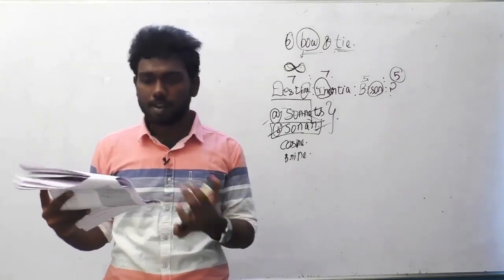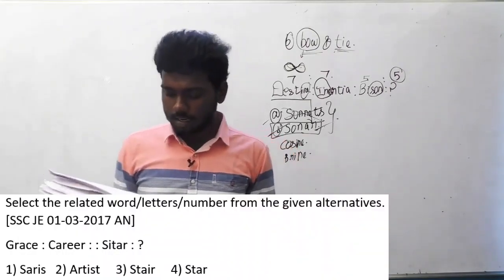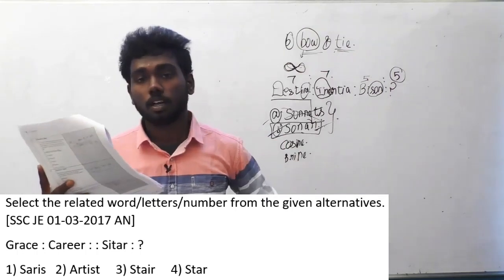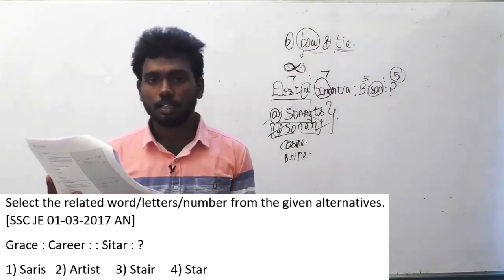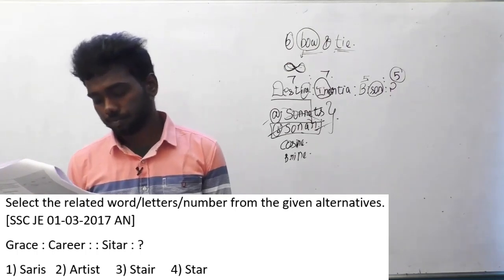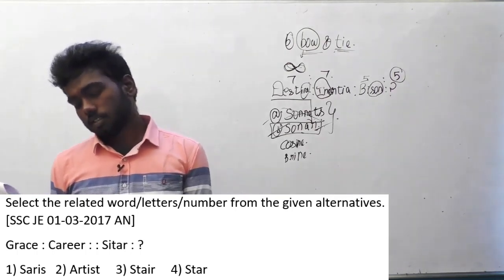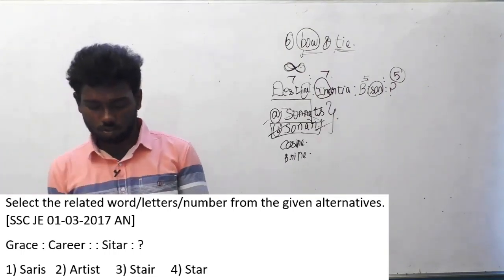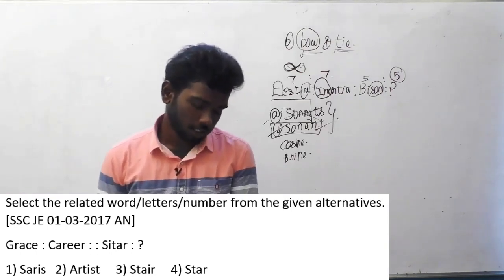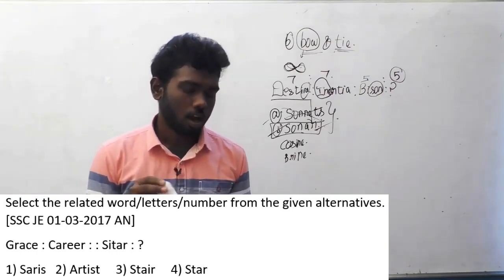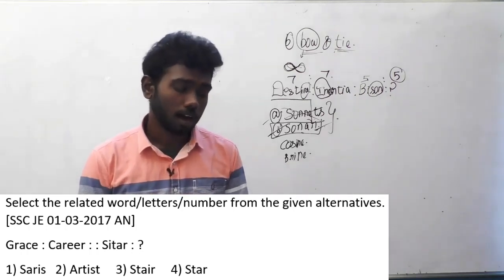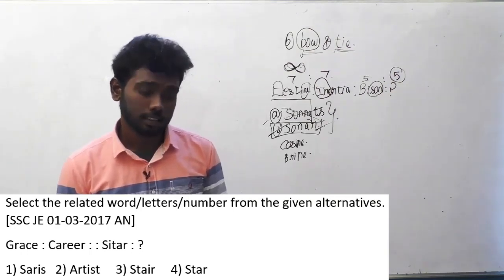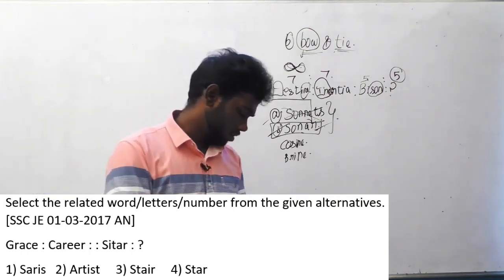Question number 85. Select the related word or letter or number from the given alternatives. This question is asked in SSC 1 March 2017 afternoon session. The alternatives are grace is to career, implies sitar is to what? Option A, saris. Option B, artist. Option C, stair. Option D, star. These are the options here.